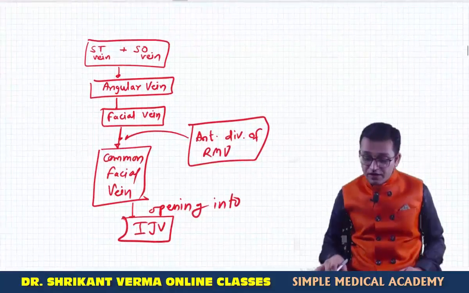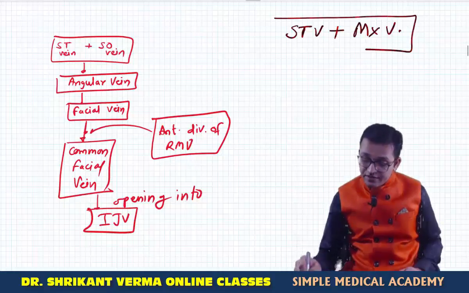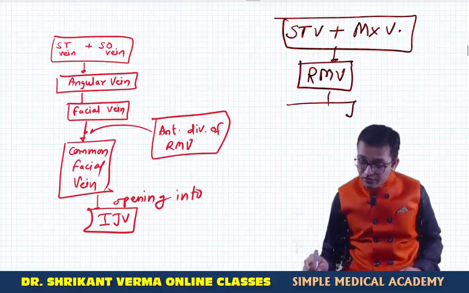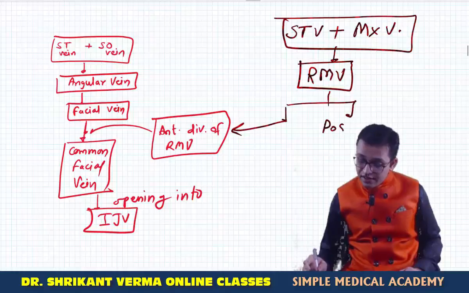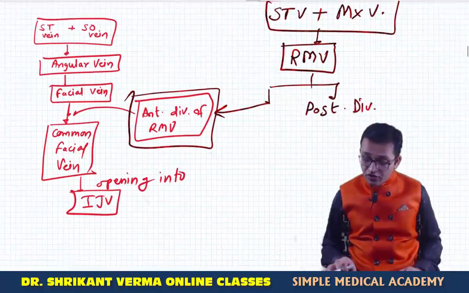So this is one part, while in the other part there is the superficial temporal vein plus the maxillary vein. Both are uniting to make the retromandibular vein. Now this retromandibular vein was dividing into the anterior division and the posterior division. Anterior division we have already discussed. Now we are going to talk about the posterior division.